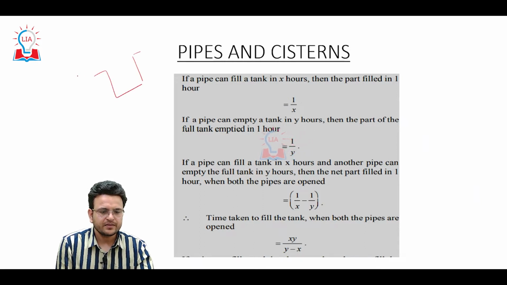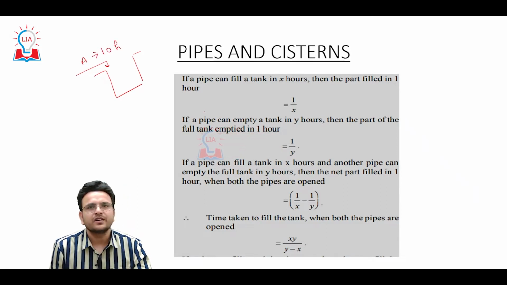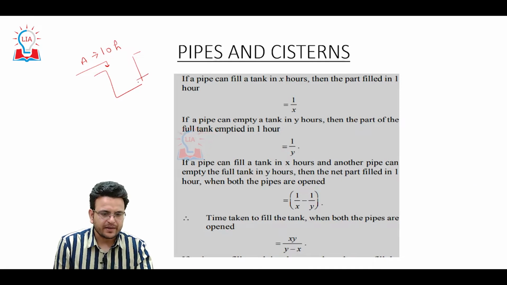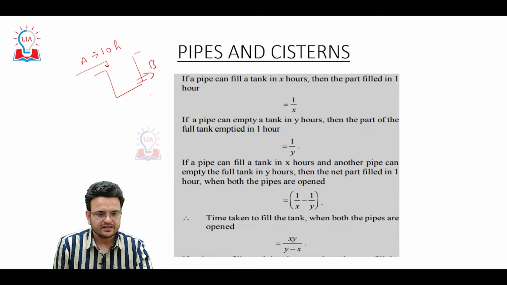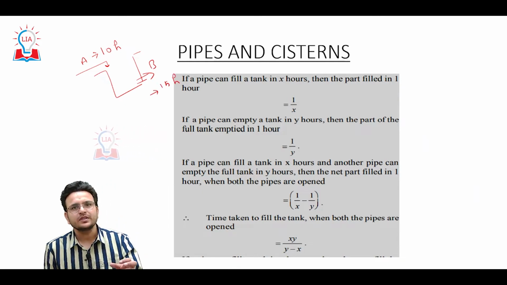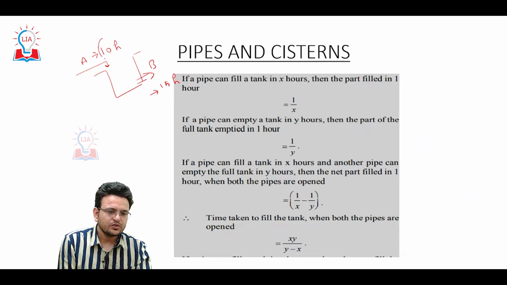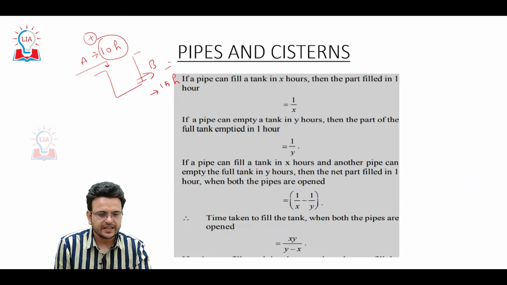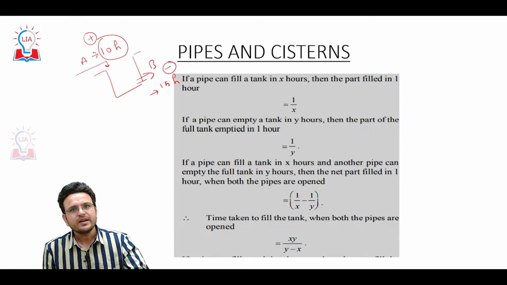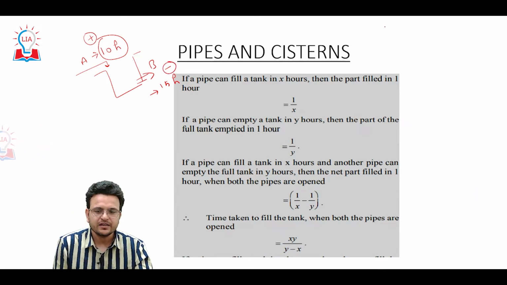One pipe, pipe A, is filling a tank in 10 hours. Okay. Second pipe, pipe B, can empty a tank in 15 hours. So here you have to understand A is doing positive work and B is doing negative work. Okay. So how many hours will this tank take to fill?